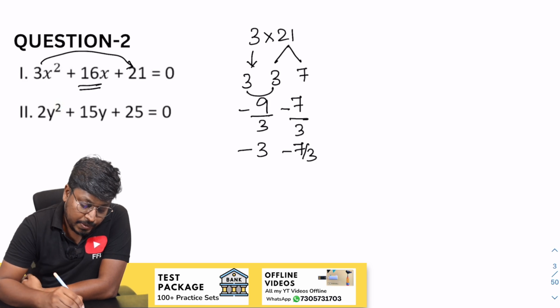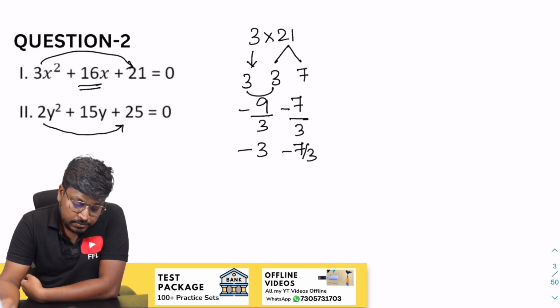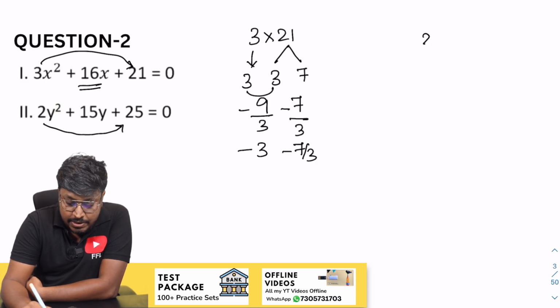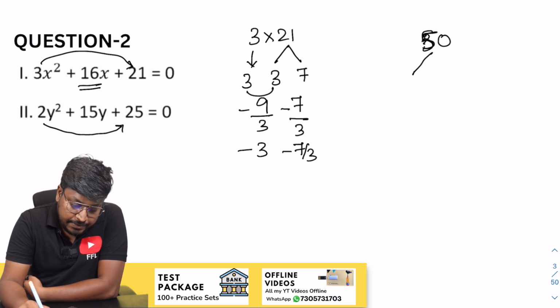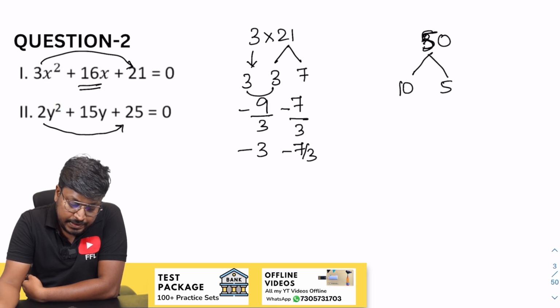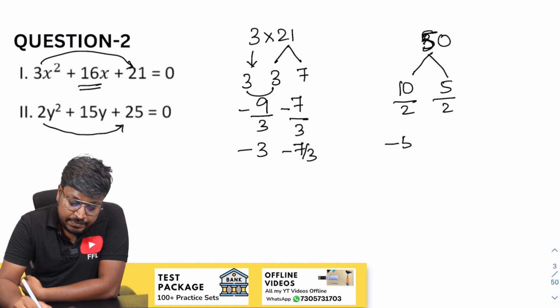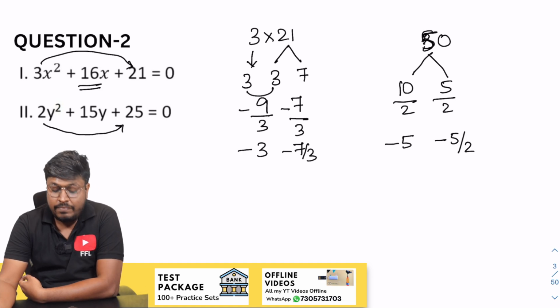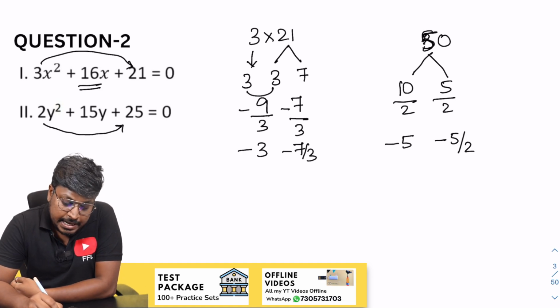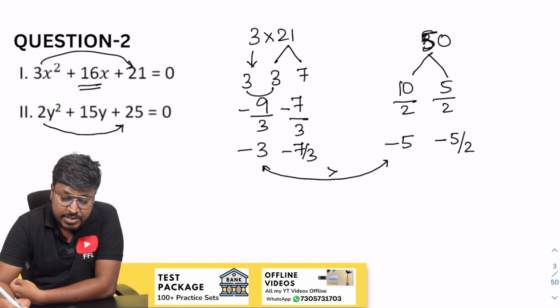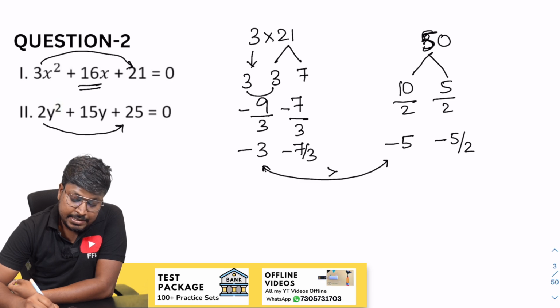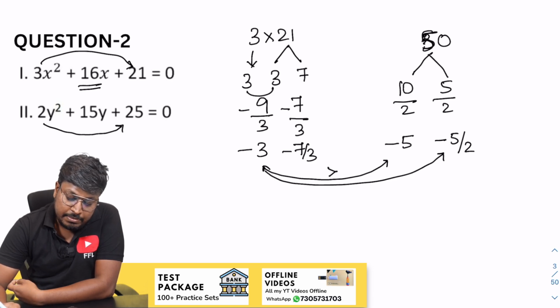So next is 2y square plus 25. 25 into 2 will be 50, right? So 50, we have to get 15. So 10 into 5 will be 50. So divided by 2, divided by 2. So minus 5 by 2. Now we have to compare, right? So 3 and minus 5, you can say 3 is greater than, which means x is greater than. So minus 3 and minus 5 by 2. So minus 6 and minus 5, minus 5 is greater than.